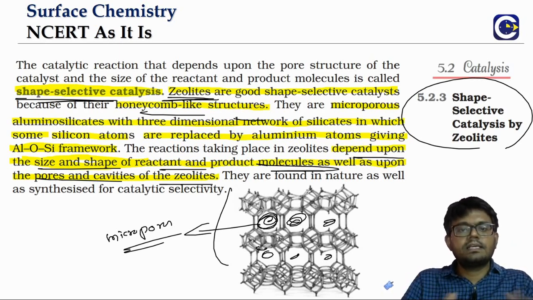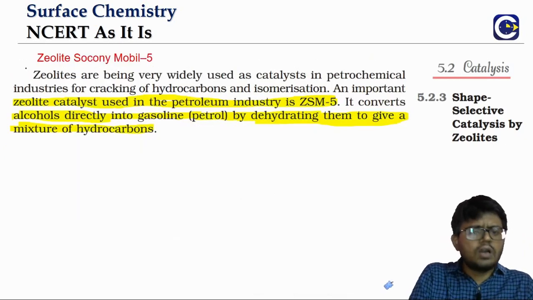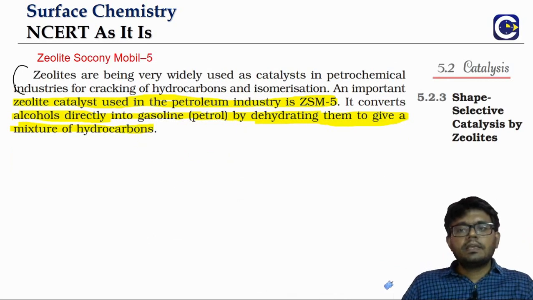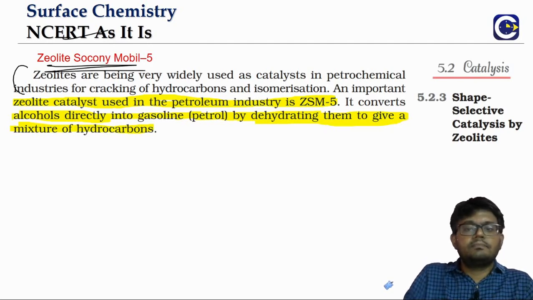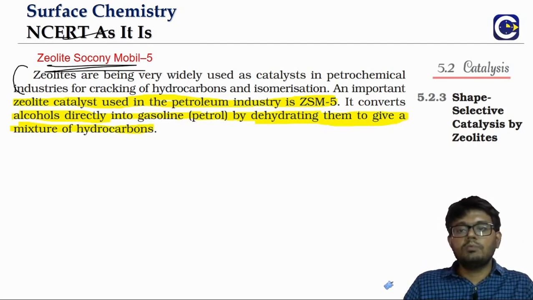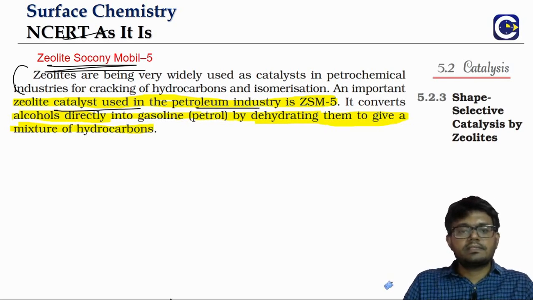That's why we call it shape selective catalysis. Many zeolites can be prepared synthetically, one example being ZSM-5, Zeolite Socony Mobil 5. This is used as a catalyst in the petroleum industry.